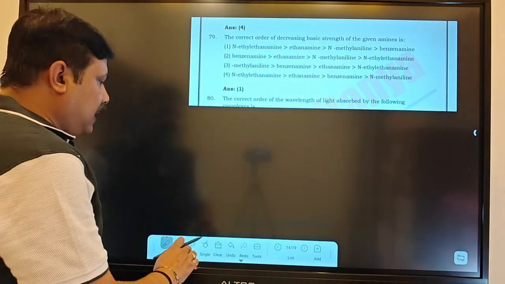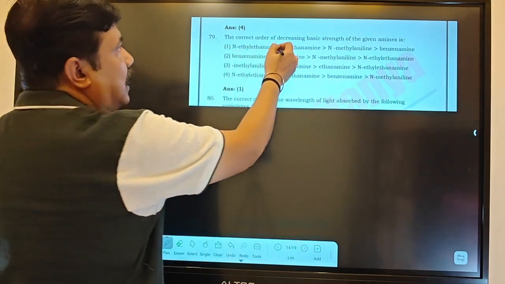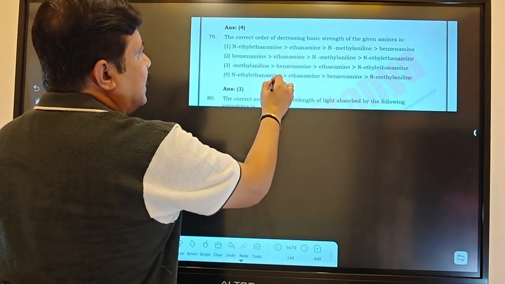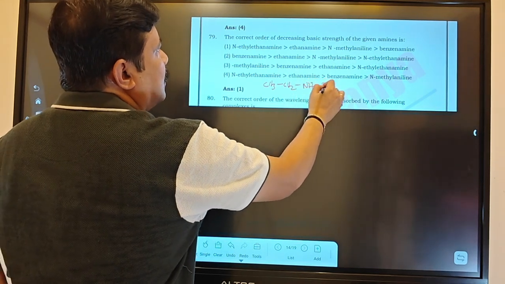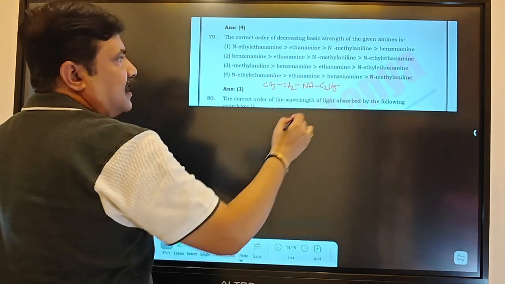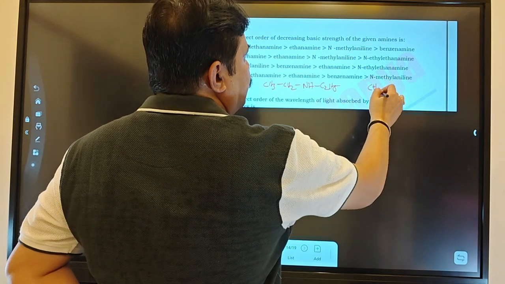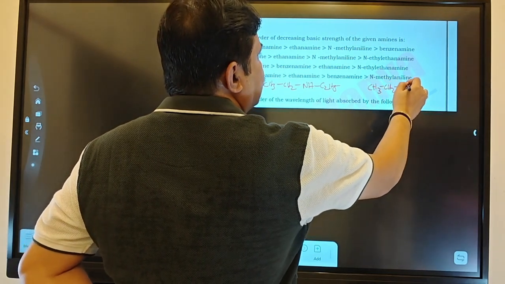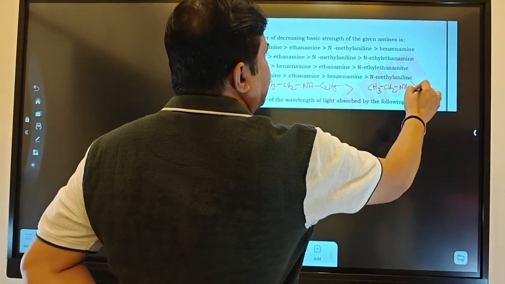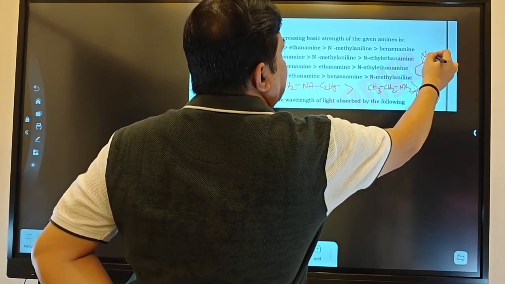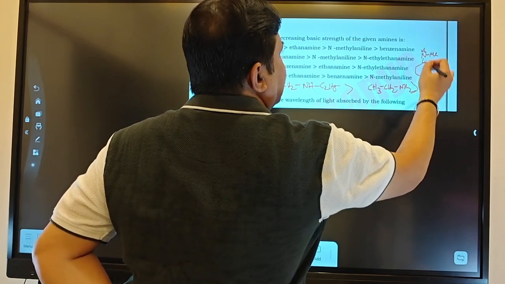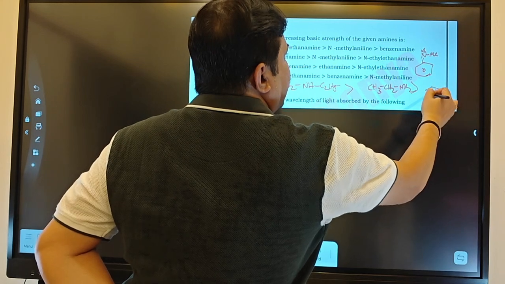What is N-methyl ethanamine? N-methyl ethanamine is this one. This is your N-ethyl methanamine. Next, ethanamine means this is your ethanamine. Next one is N-methyl aniline. Aniline means N-methyl aniline: this is your methyl, this is aniline, and this one is only aniline.